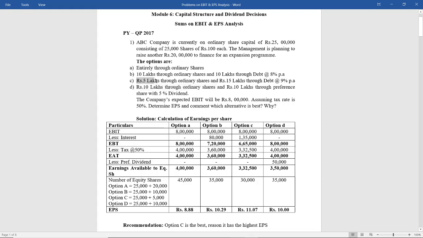Sorry, option C, rupees 5 lakhs through ordinary shares. So 5 lakhs divided by 100, you get 5,000 rupees. And option D, rupees 10 lakhs through ordinary shares. So 10 lakhs divided by 100, 10,000.